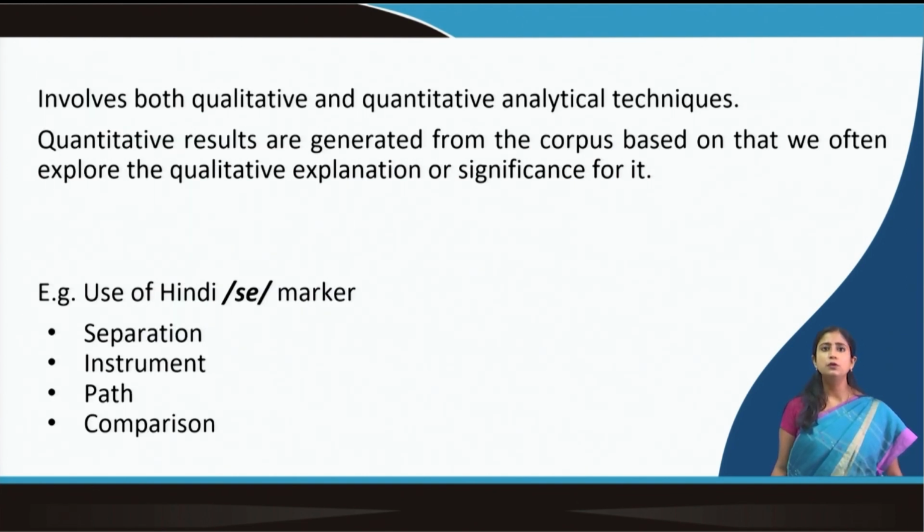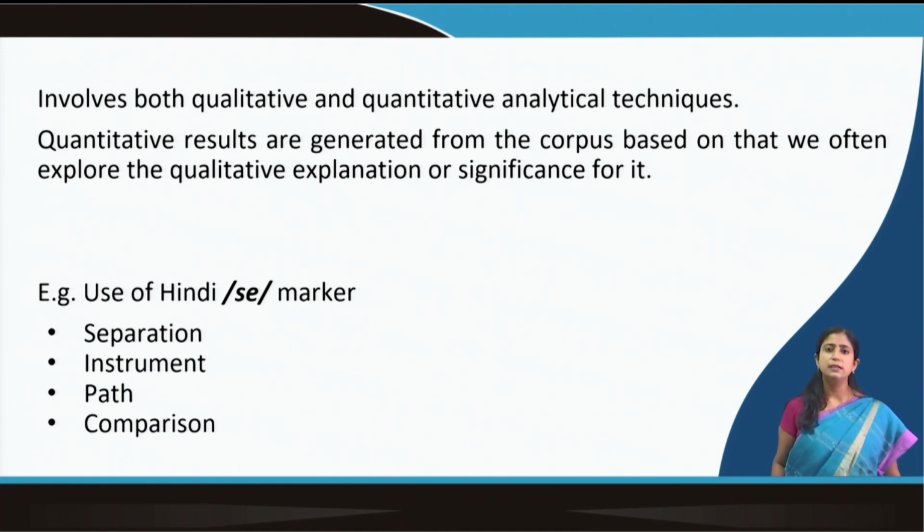Secondly, it involves both qualitative and quantitative analytical techniques. Quantitative results are generated from the corpus. Based on that, we often explore the qualitative explanation or significance for it. So, how is it convenient to work on a corpus? For example, you are working on case markers, you want to see Hindi se, or you are working on any particular word, and you want to see where it occurs.